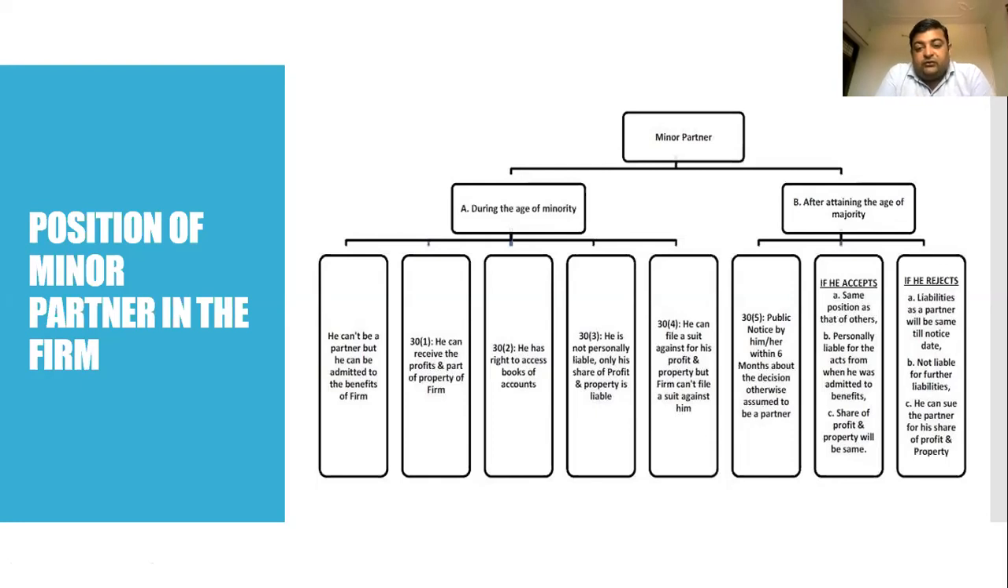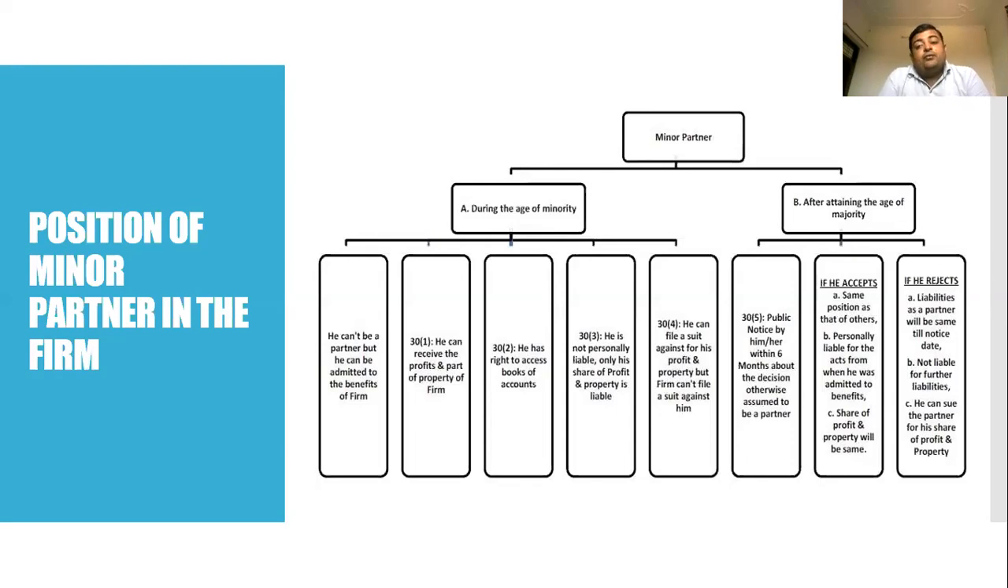Next, under Section 34, he can file a suit for his profit and property, but the firm cannot file any suit against him. Now, in this case, if there is a profit in the firm and other partners deny giving the profit to the minor partner, under Section 30, subsection 4 of the Indian Partnership Act 1932, he can file a suit against the firm. But if he has done some misconduct, a firm cannot file a suit against the minor while he has not attained the age of majority.